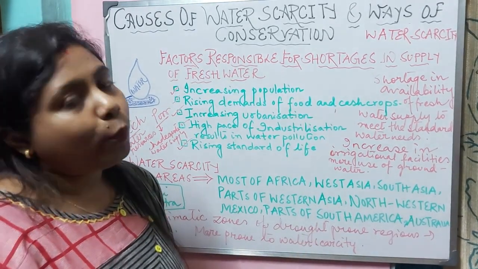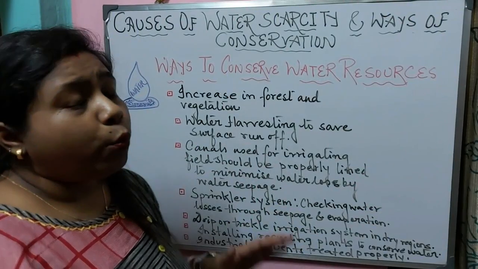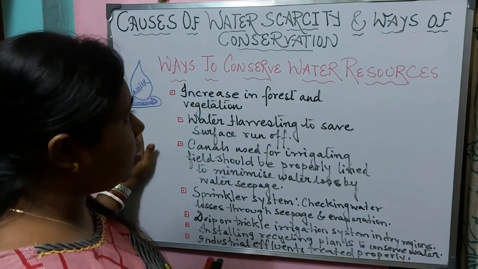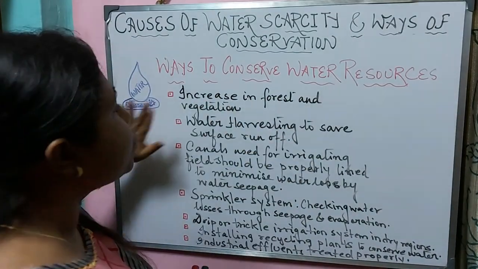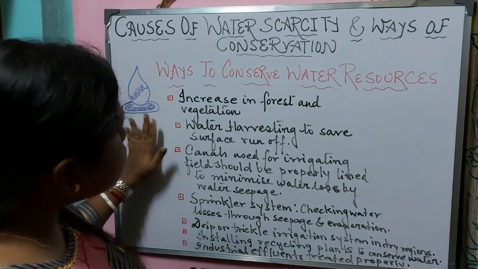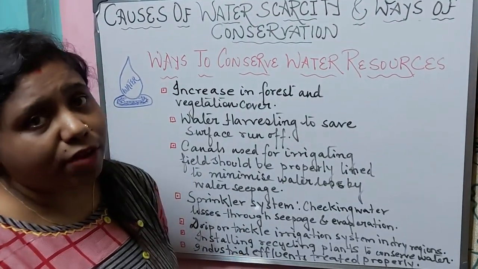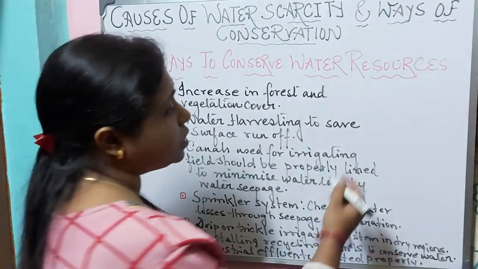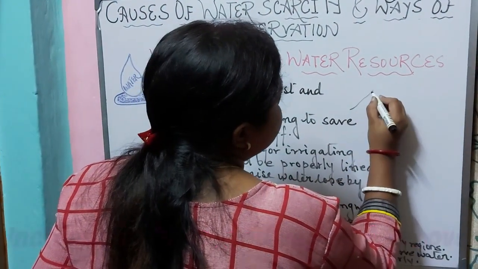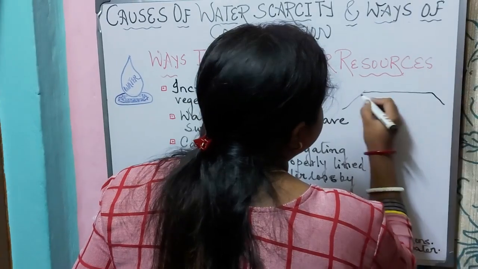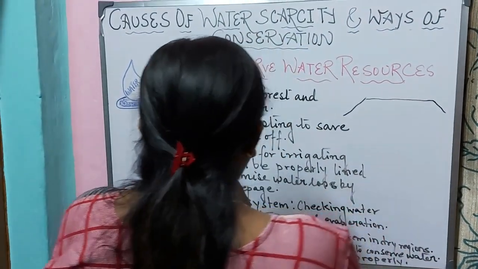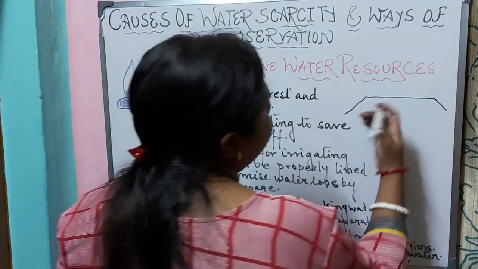Now let us move ahead with the next topic. Now we need to understand the ways by which we can conserve the water resources. The first way by which we can conserve the water resources is by increasing the forest and vegetation cover. What will happen if the forest and vegetation cover will increase?